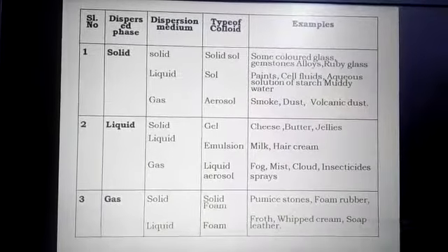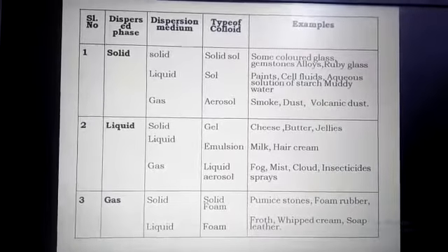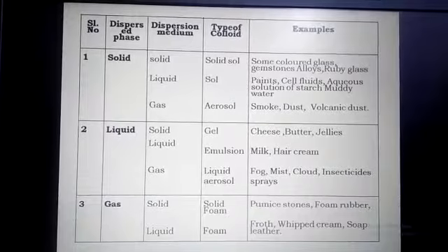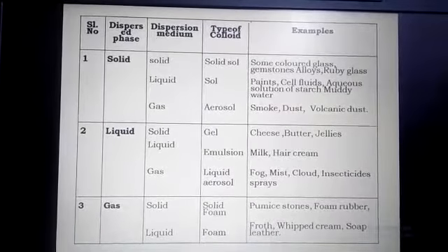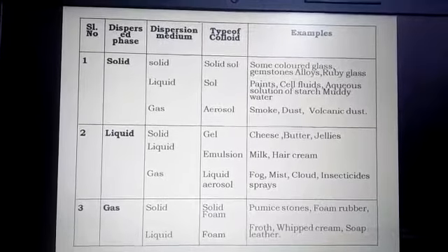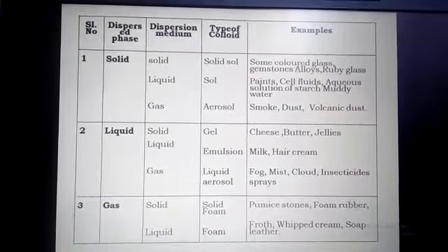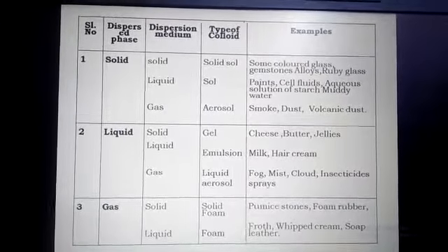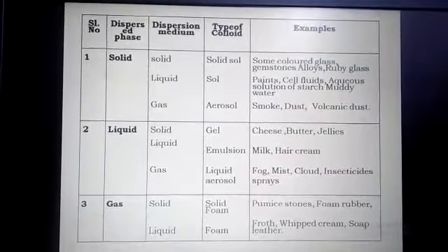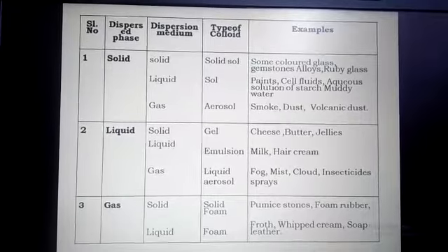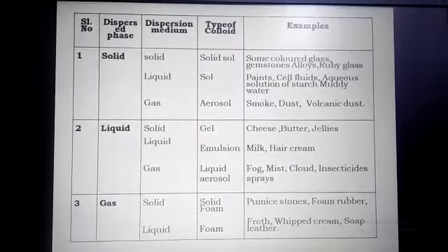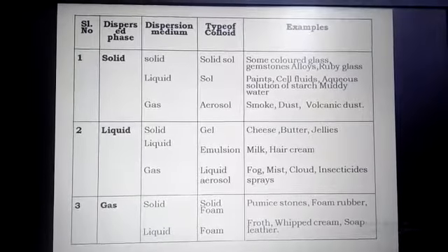What are the examples of emulsions? Milk, hair creams. Come to the next one. If the dispersed phase is a liquid and the dispersion medium is gas, then it is called liquid aerosol. The examples of liquid aerosols are fog, mist, cloud, insecticides, sprays. If the dispersed phase is a gas and the dispersion medium is a solid, then it is called solid foams.